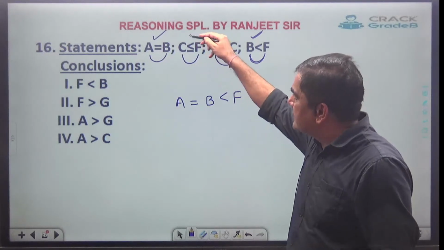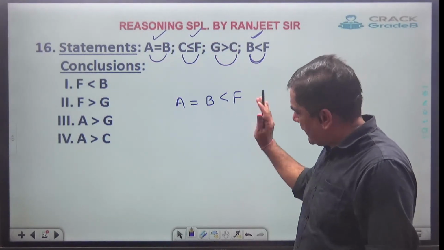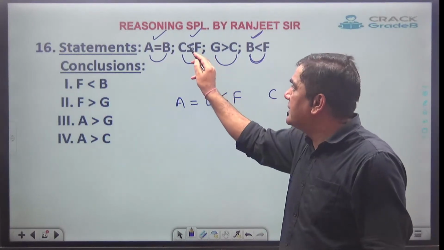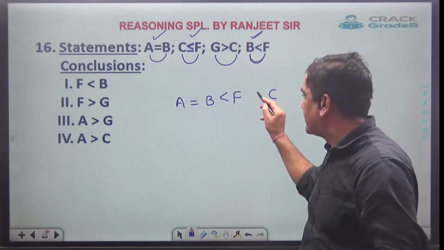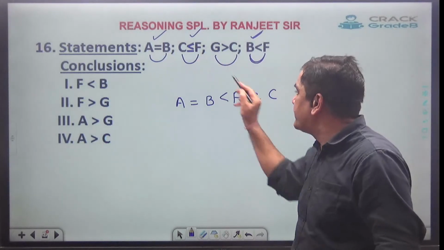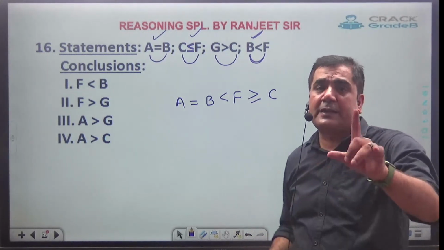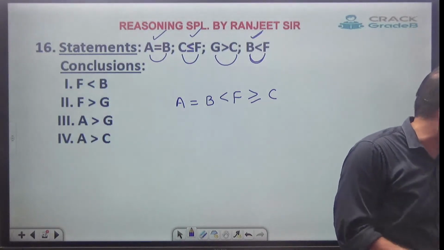Now just see C and F. Adjacent to F comes out to be C. And just see, the face is towards the F side. So this smaller than has become greater than. That's why you are not supposed to look at smaller than, greater than. Always see the face of the person.